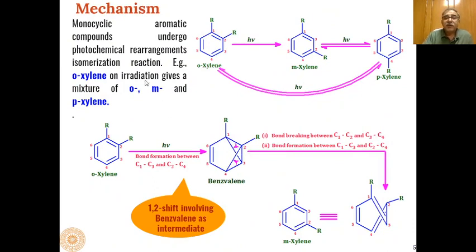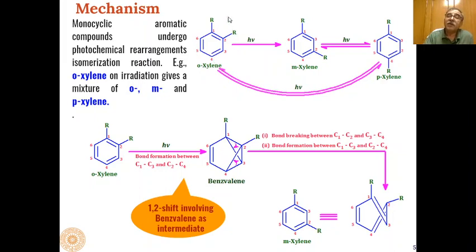Now next, in case of substituted benzenes, if we take the case of monocyclic aromatic compounds, they undergo photochemical rearrangement and isomerization reactions.